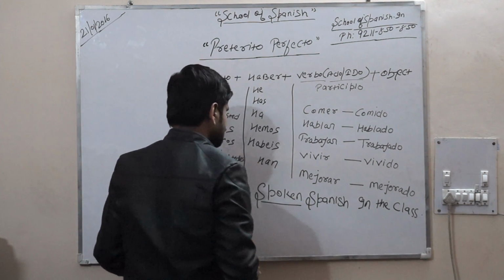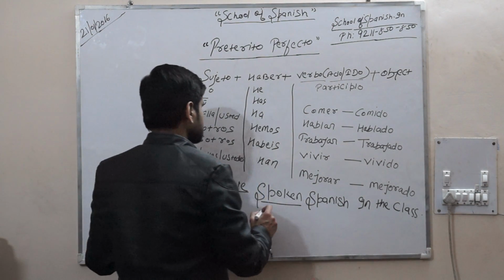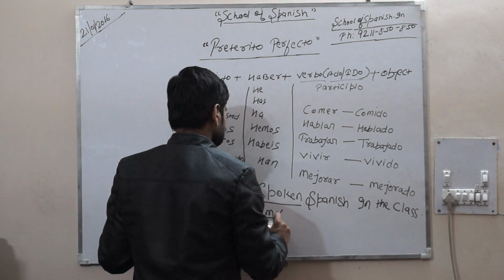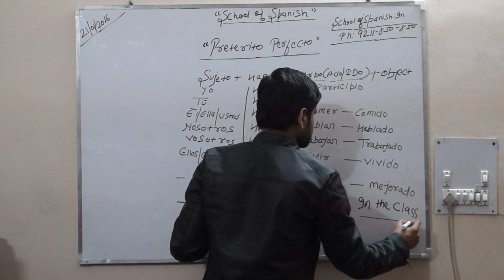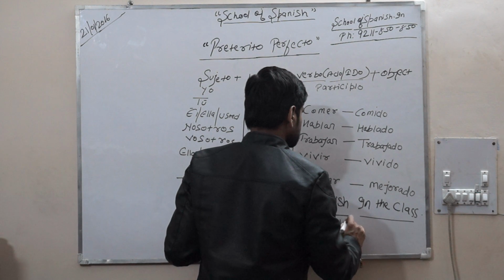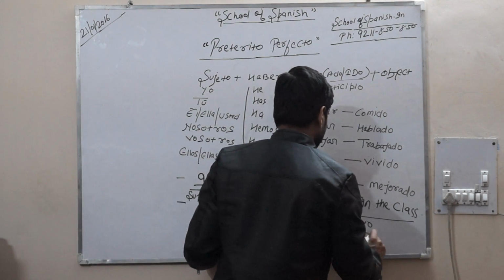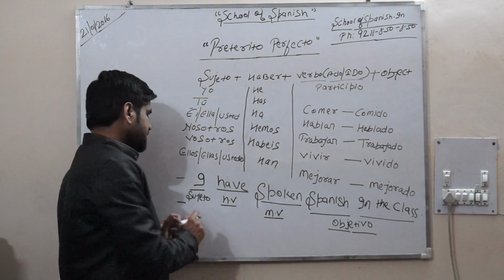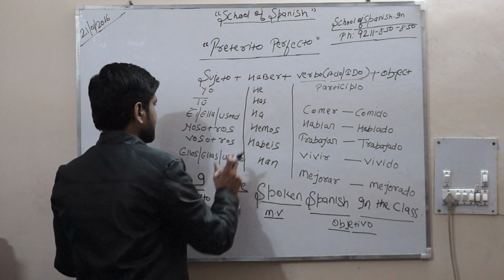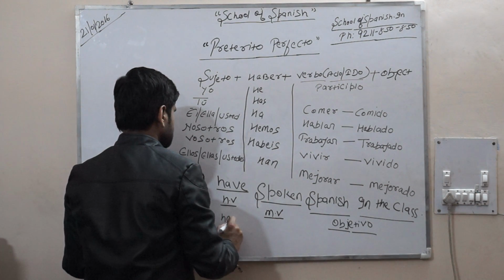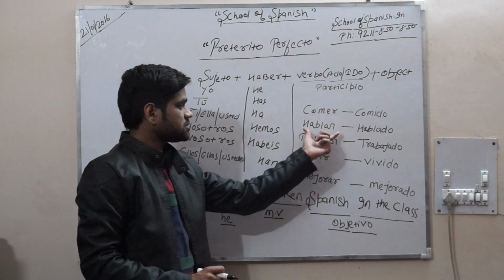and spoken, speak is the verb, and spoken is the third form of the verb. So spoken is the main verb, Spanish, and in the class it's all objetivo. Okay. So now we are going to translate it. I is yo, have is he, with I it's he, spoken. So to speak is hablar in Spanish.